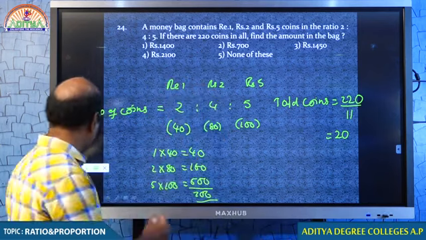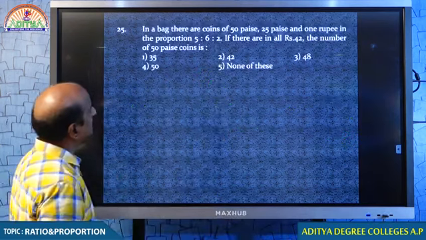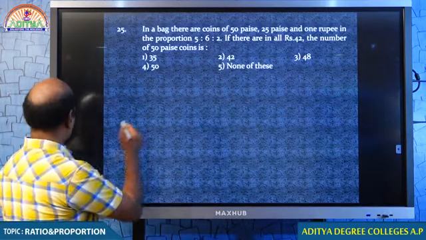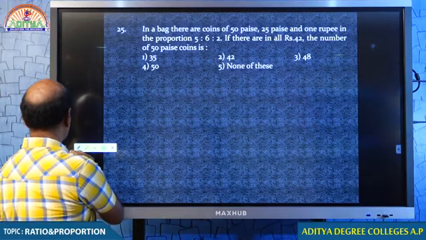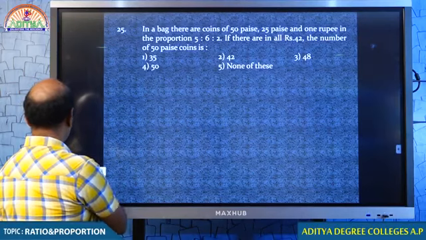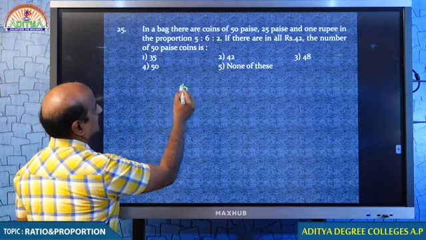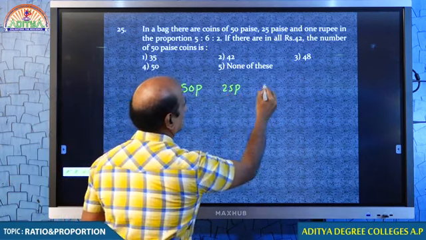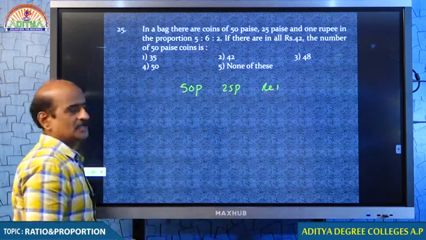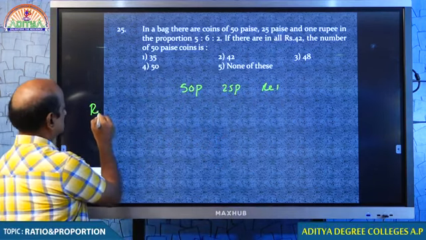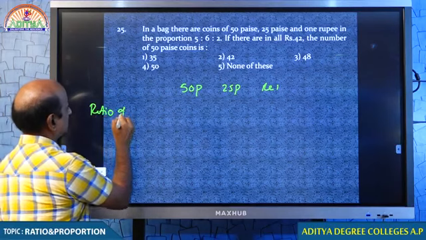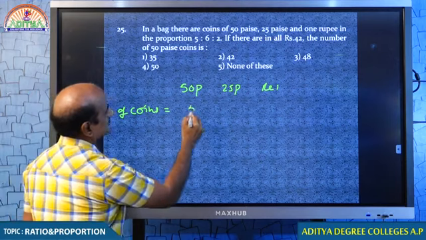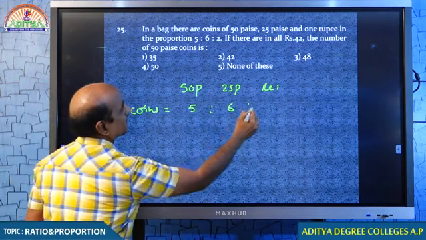Come on, yes. Here is the question. Read the question, my dear students. In a bag, there are 50 paise coins, 25 paise coins, and 1 rupee coins. Tell me, what is the ratio of the coins? Coins are given in the ratio 5:6:2.